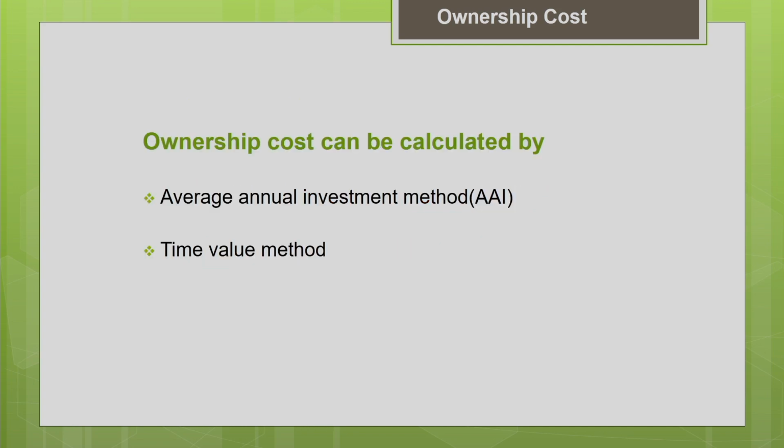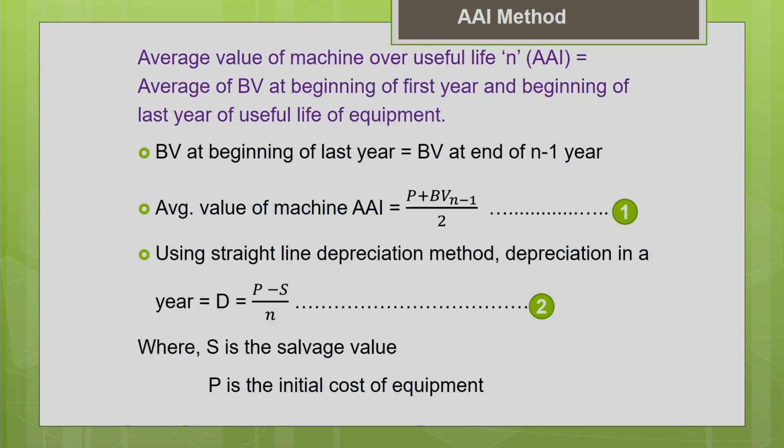So ownership cost can be calculated by two different methods, average annual investment method and time value method. In today's lecture we are going to discuss the average annual investment method, which is an approximate method of estimation of the cost of investment. So, average annual investment method: how to estimate this average annual investment over the useful life of the machine, or how to find the average value of the machine over its useful life. That is what we are going to discuss now.